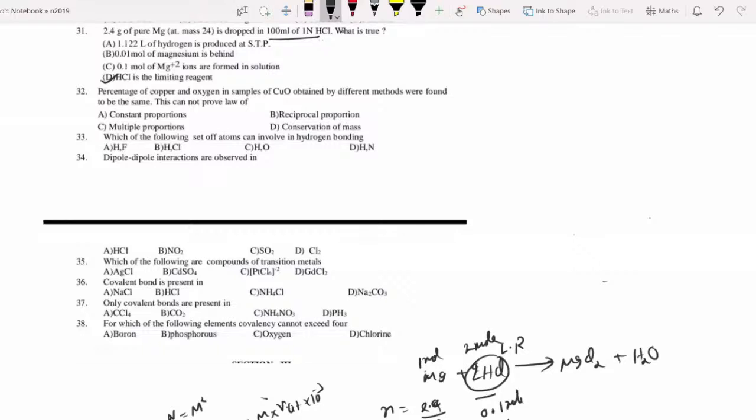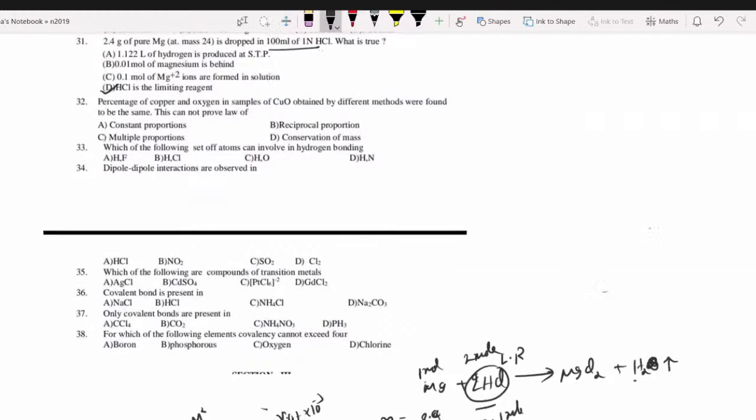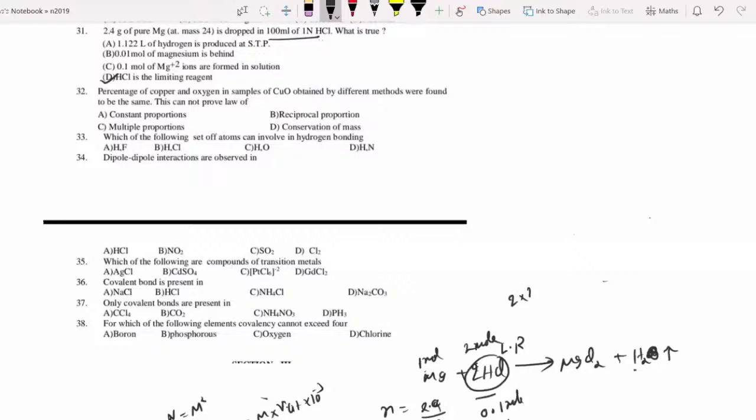Okay, students? Now, according to the point, 1.12 liters of hydrogen is produced at STP. Sir, 2 moles produces 1 mole. Okay, sorry, we read it wrong. 2 moles of HCl produces 1 mole of H2, that is 22.4 liters of hydrogen gas.